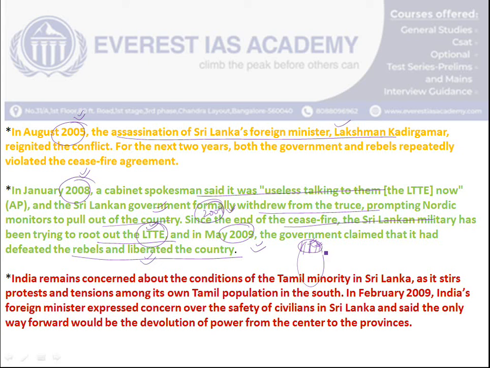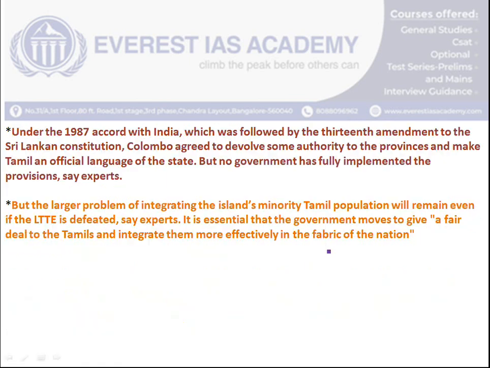For that, India is now concerned. That's why our Honorable Prime Minister Narendra Modi has underlined the peace accord which we signed in 1987 under the 13th Constitutional Amendment, asking them to consider it and devolve the autonomous provinces. Under that, they should also make Tamil a language of the state, in whichever autonomous provinces they are creating.